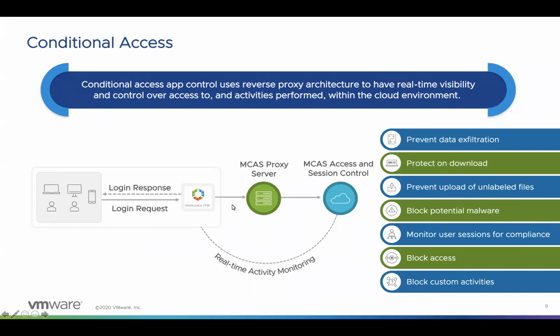The cloud apps which we are planning to integrate should be integrated with Workspace ONE for single sign-on, and with that we can generate the SSO URL and the SAML cert from the CASB console. The same SSO URL and SAML certificate have to be uploaded in the identity provider, which fulfills the integration part. Once that is done, we can configure the conditional access and session policies for the cloud apps using MCAS, which will elevate the security controls and security posture.